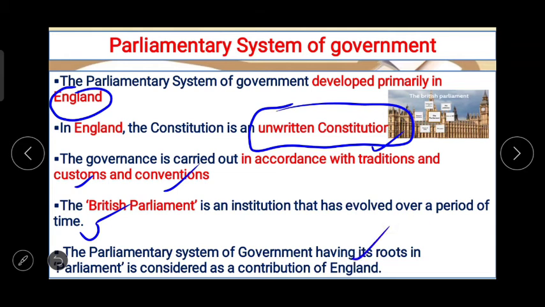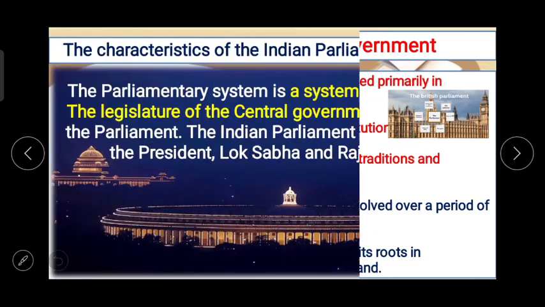So wherever there is a parliamentary system in the world, the fundamental basic things about the parliamentary system of government were there in England. वहीं से ये parliamentary system शुरू हुई है. Now India has adopted a contribution of England.